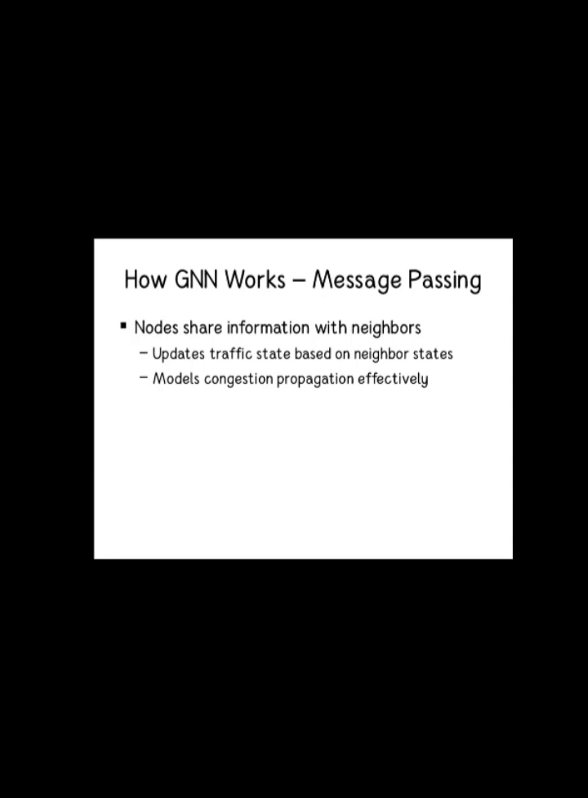Step 1 is to initialize node features. Each node is given traffic features such as current speed, traffic flow, density, travel time, weather or event indicators.